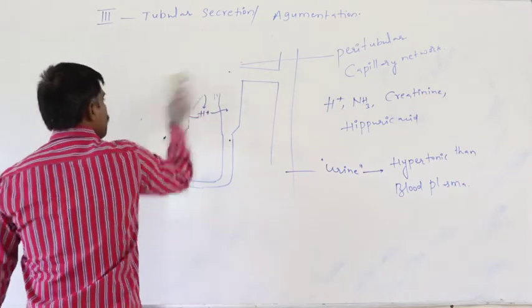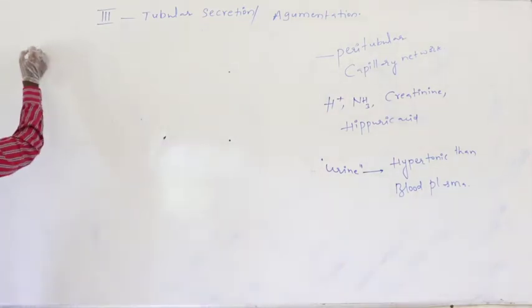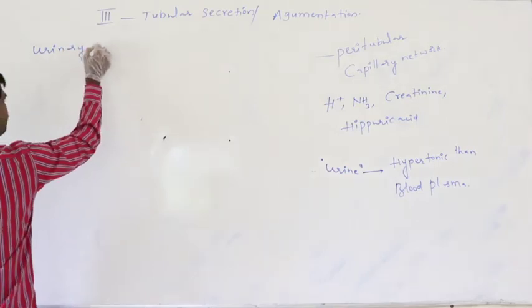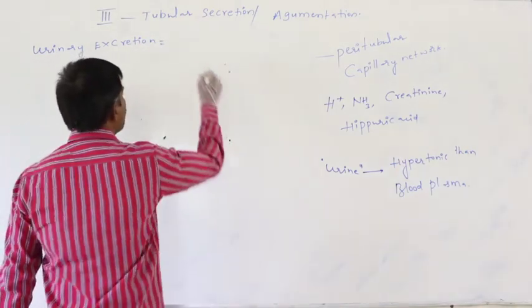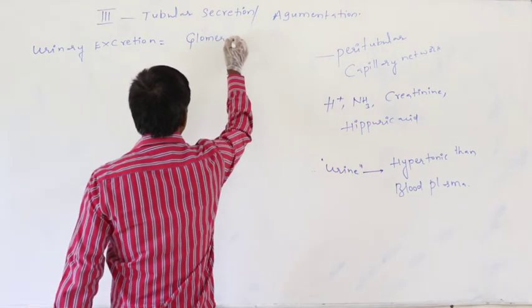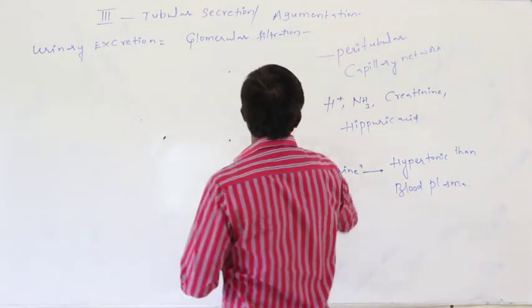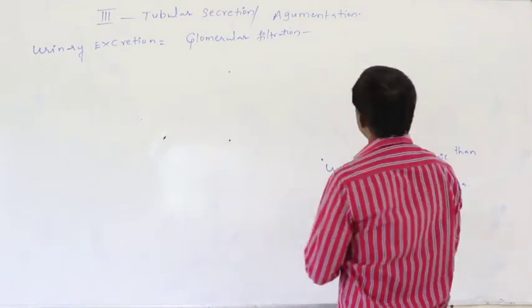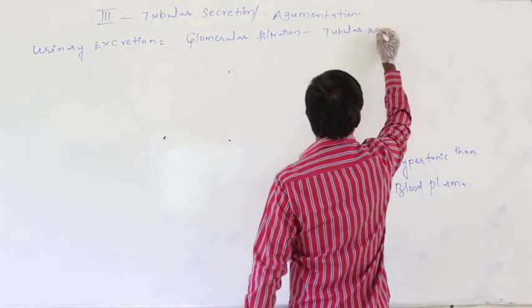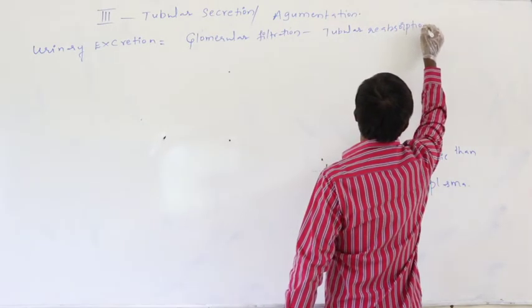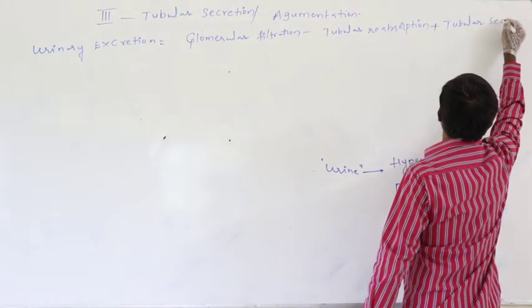Next, the urinary excretion is equal to glomerular filtration minus tubular reabsorption plus tubular secretion.